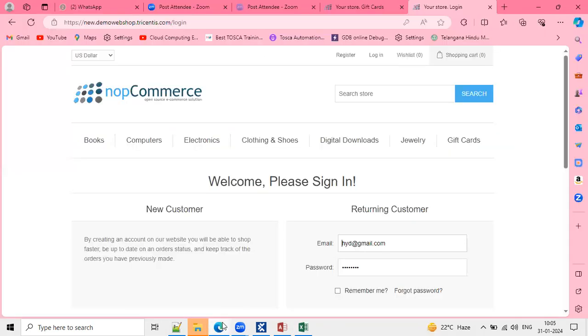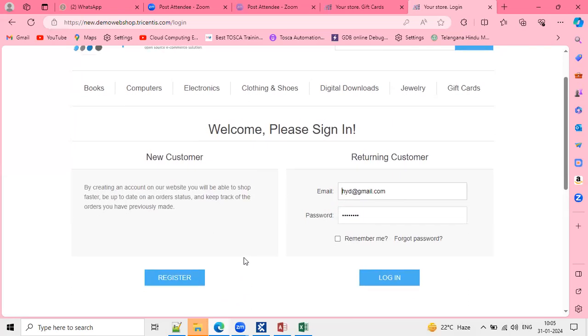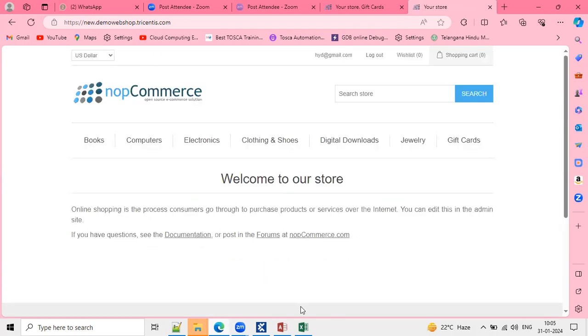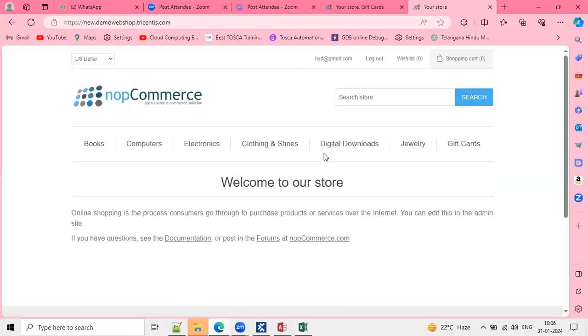So go to here. Are you able to see any email ID, password fields here? Yes. So go to this email ID field and enter email ID. Go to this password field, enter password and click on login. Once you do the login, what is the next step? They're asking us to do click operation on logout. So the login is successful, team.